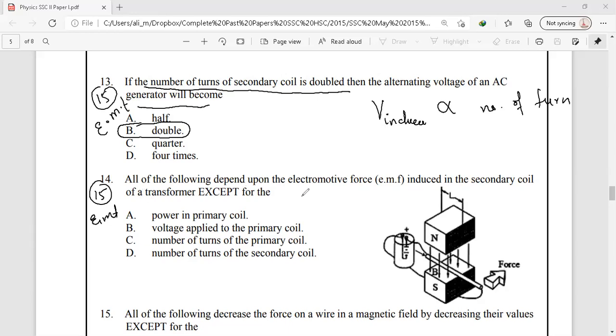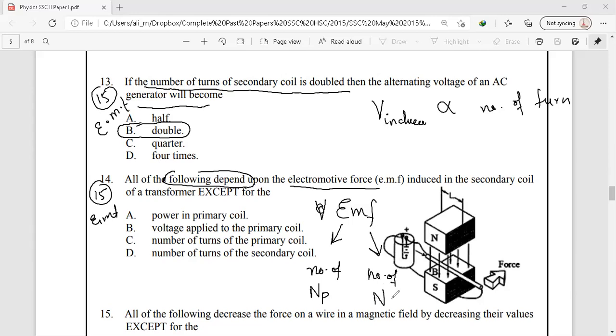All of the following factors affect the electromotive force induced in the secondary coil, except one. The magnitude of the induced EMF is directly proportional to the number of turns in the primary coil and the number of turns in the secondary coil, and simultaneously to the voltage applied in the primary coil.